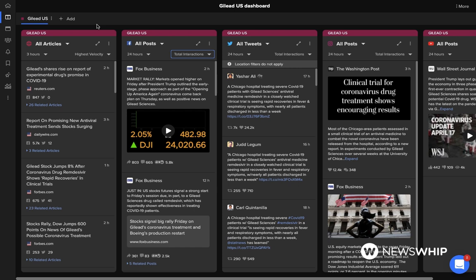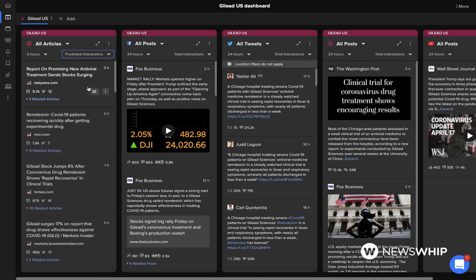Now let's look at prediction. With today's 24/7 news cycle, the stakes are raised for communication professionals now more than ever. In order to address this challenge, NewsWhip has built a prediction technology that enables client teams to be data informed on every story. Our predicted interactions metric is perfect for noting stories before they reach their peak amount of interactions and anticipating the interactions that an article is projected to have.